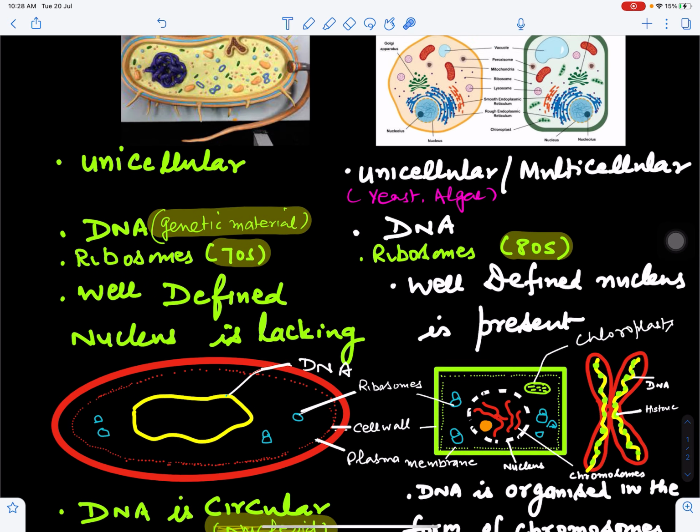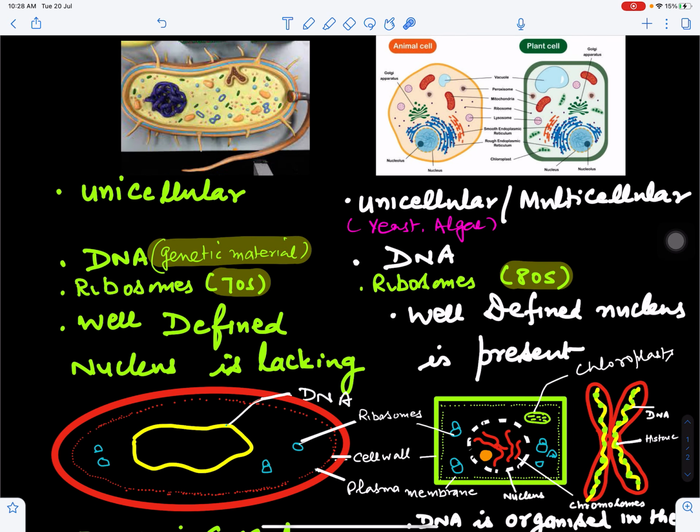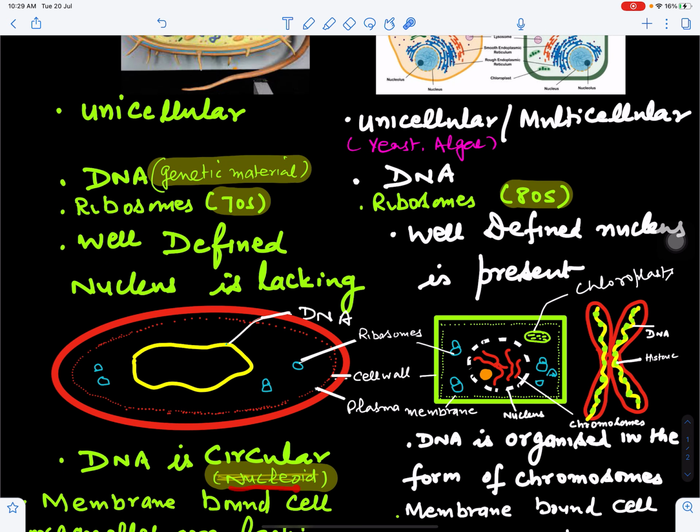The major difference between prokaryotes and eukaryotes is that in prokaryotes, a well-defined nucleus is lacking. Only DNA is present in a circular form. Here, this is the DNA. So DNA is not showing any organization in the form of chromosomes. It is not present inside the nucleus. This is lying naked in the cytoplasm, and is not showing association with histone proteins. So this is also called a nucleoid.